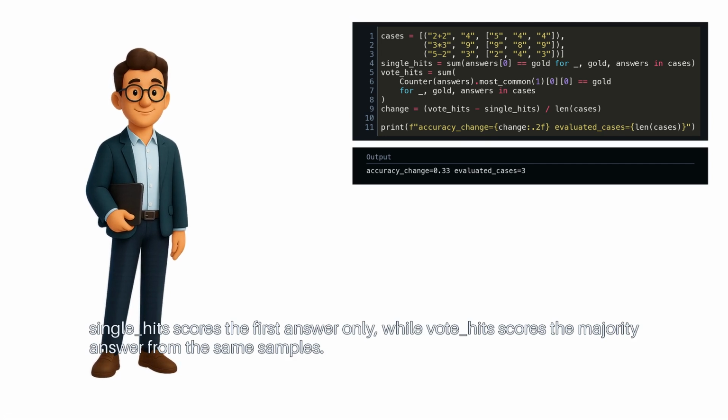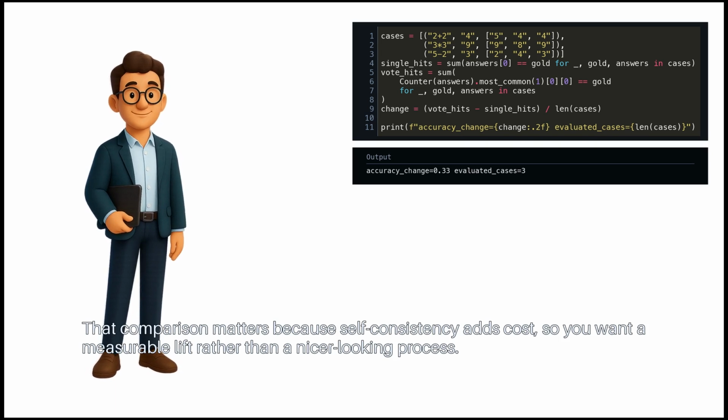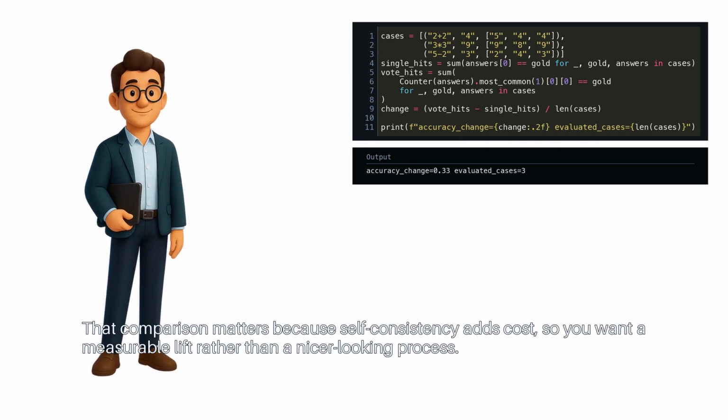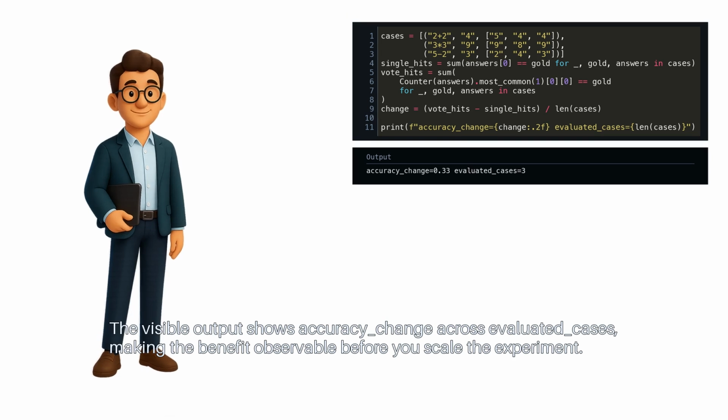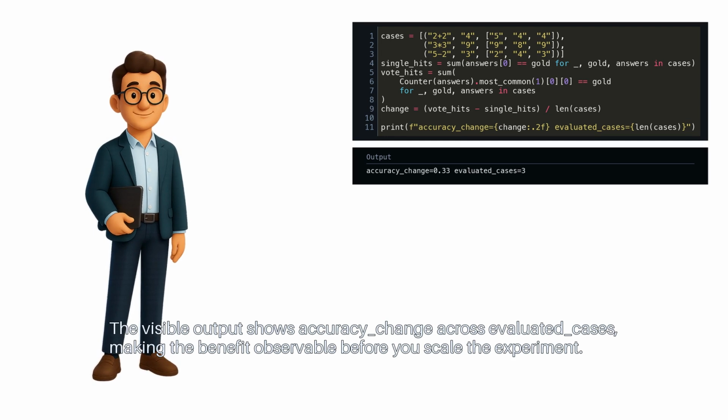Single hits scores the first answer only, while vote hits scores the majority answer from the same samples. That comparison matters because self-consistency adds cost. So you want a measurable lift rather than a nicer-looking process. The visible output shows accuracy change across evaluated cases, making the benefit observable before you scale the experiment.